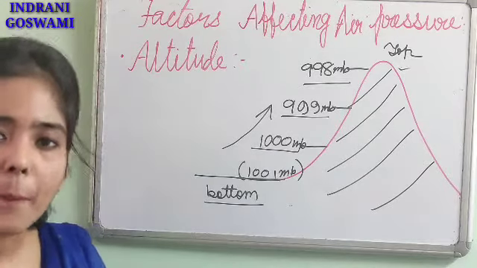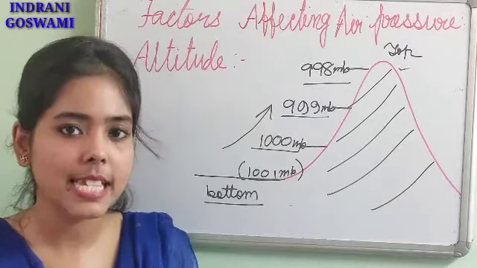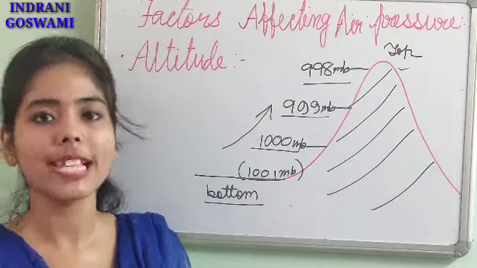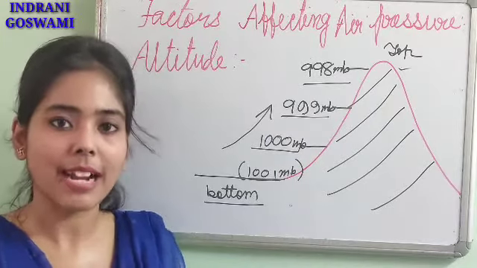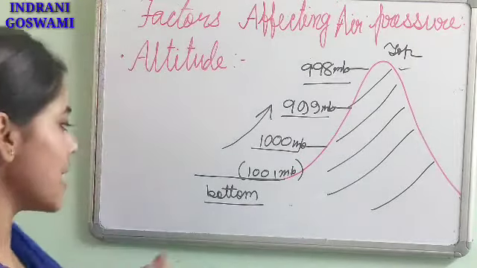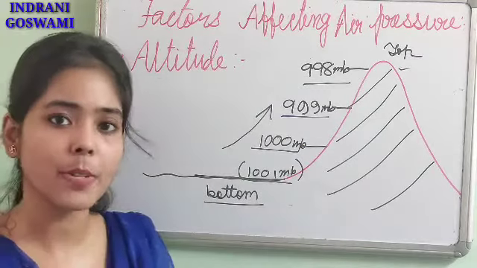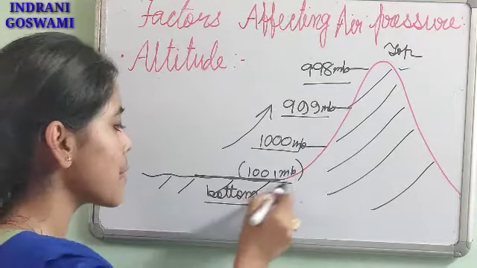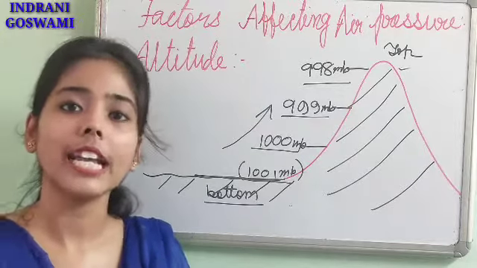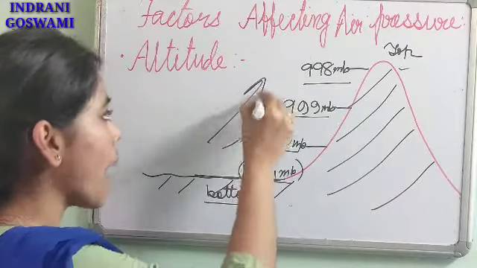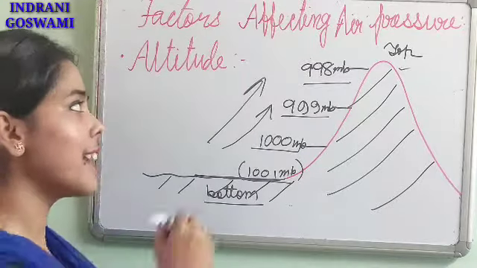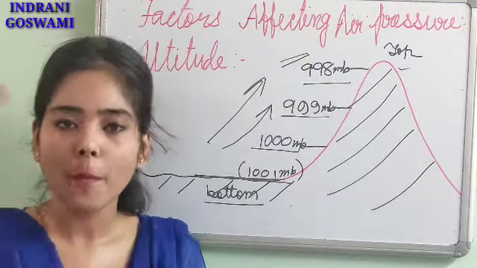Air density means the air particles present in a particular amount of air. If the particles are more, then obviously the density will be more. But when the particles are less in amount, then obviously the density will be lesser. Similarly, in the last chapter also I taught you, near the earth's surface the air particles present in the atmosphere are in very high amount. But when we go up, the amount of particles generally decreases. That's why the air density is very low in the topmost part of a mountain.